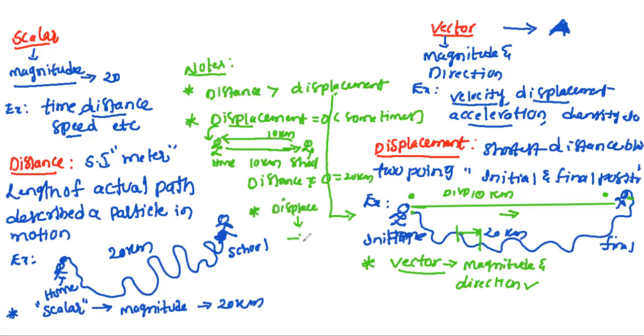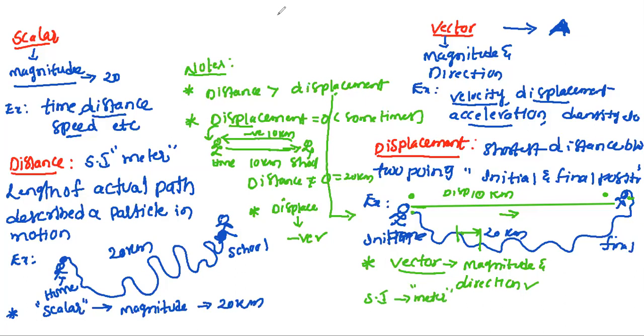And another important one, displacement sometimes also becomes negative. Why? Because when you take the direction from home to school as positive, then school to home is negative. So the total will be 0 displacement. When you come from school to home, the direction is negative, so displacement also becomes negative. These are very very important. Now the units: the SI unit is meter. Both have the same units.